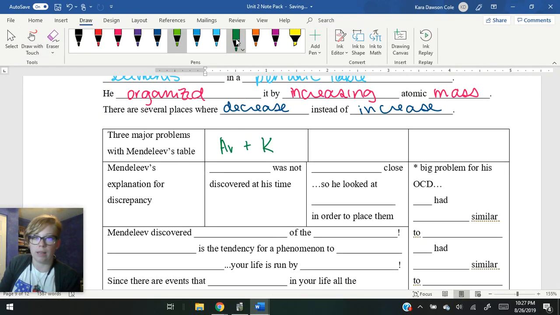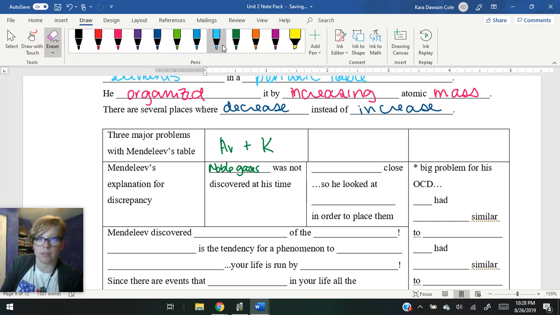So what we find is that Mendeleev's explanation for this discrepancy is that noble gases were not discovered at this time.